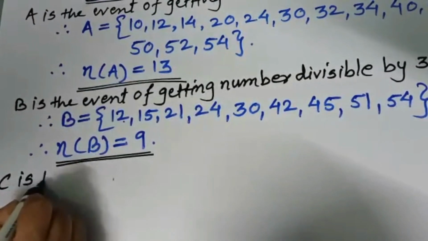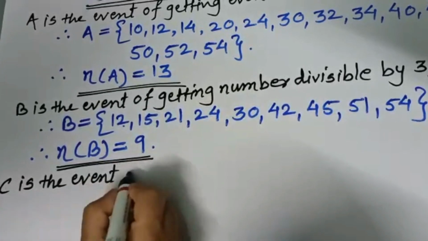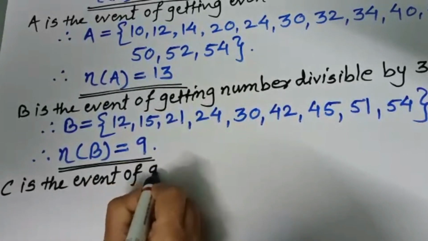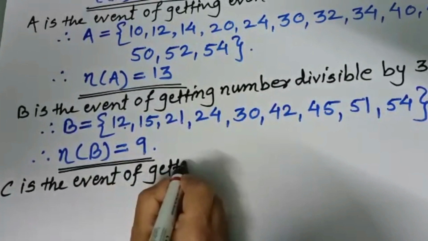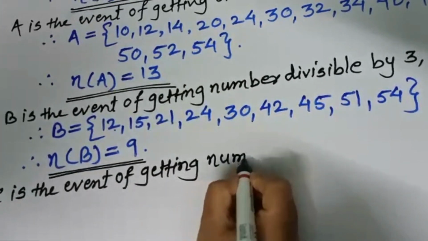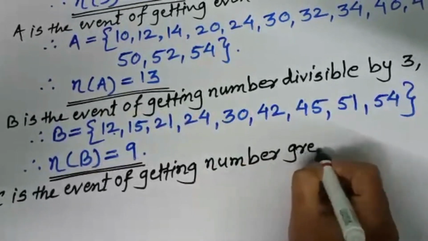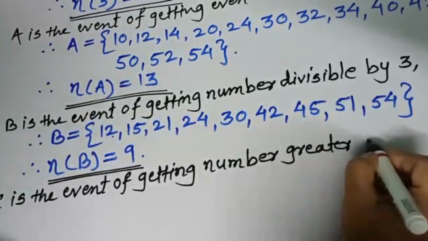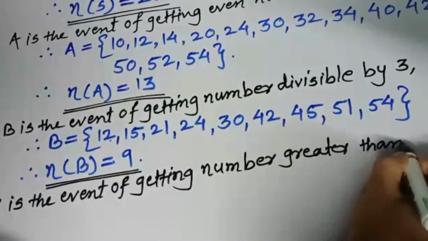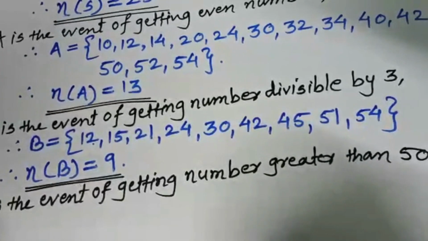C is the event of getting number greater than 50. Okay. Comma, given. Right.